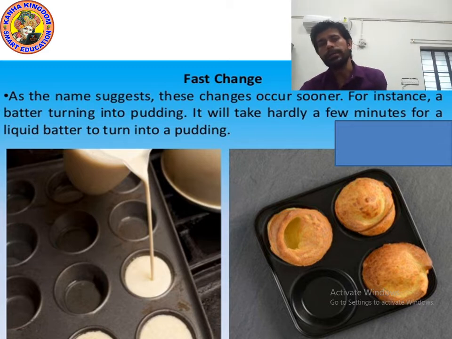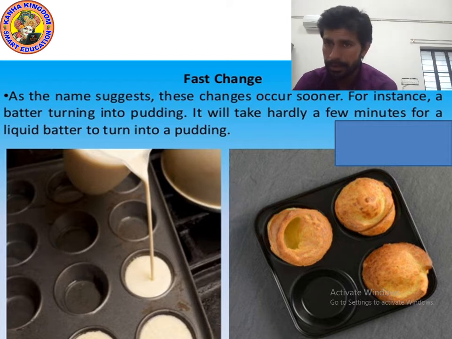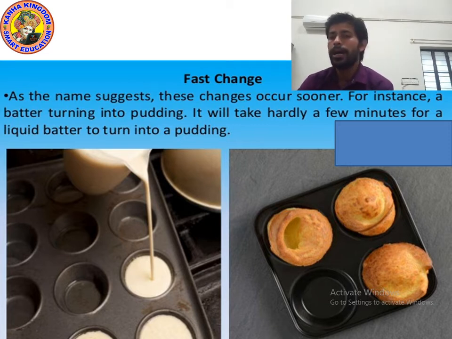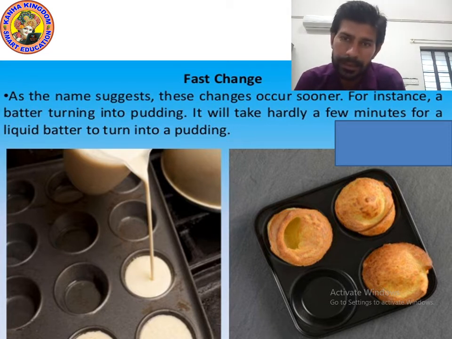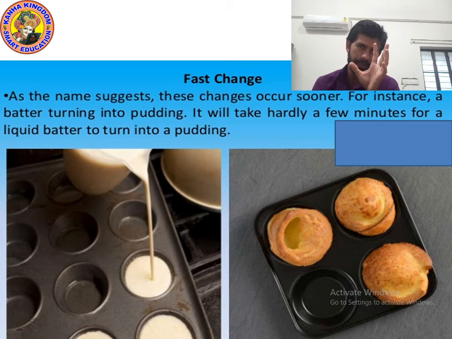Can you give me some more examples of fast changes? Think, kids. Yes, boiling of water. When you boil water, it boils very fast. And our heartbeat is beating again and again. It is happening very fast. Now look at my finger. My finger has stopped. Now I start moving it. It changed very fast. So there are many kinds of changes.